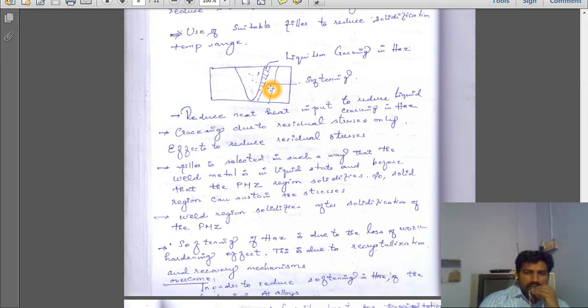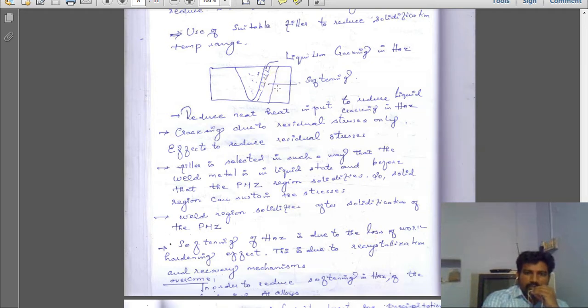So when you weld the material, the heat affected zone will be affected. That particular heat affected zone material again goes for grain growth, recrystallization and recovery. So the original grain structure is getting collapsed. That is called softening effect. So this is another problem.